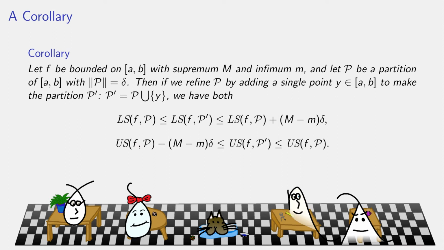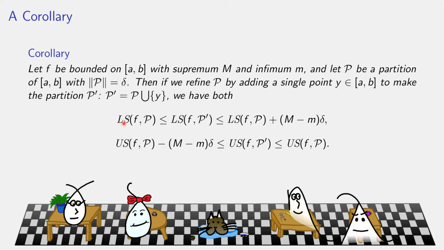Okay, so here's a corollary to this. Suppose f is a bounded function on the interval from a to b. It's got overall supremum n, overall infimum m, as always. P is a partition and its norm is delta. We're going to refine P by adding a single point. So we add some point in between a and b, and we're calling that point y, and we make a new partition. So this partition P prime is simply the old partition P added 1 point.